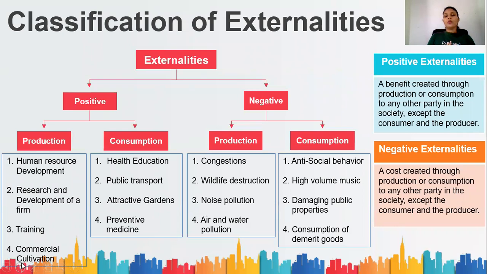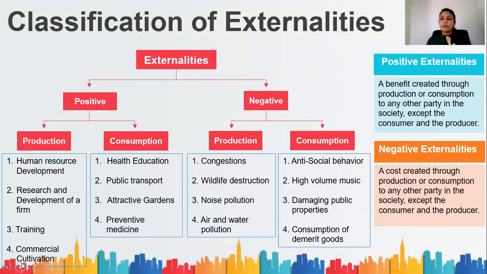Okay, now we identify four externalities and the classification is here. We have positive externalities and negative externalities, and under each type of externality we can identify production related externalities as well as consumption related externalities. Before discussing production and consumption, we'll see what positive and negative externalities are.